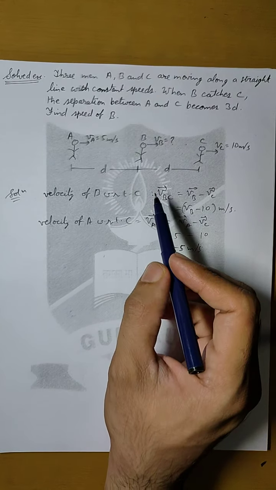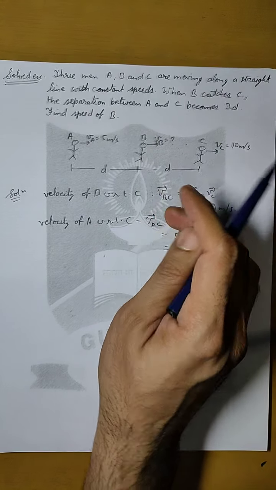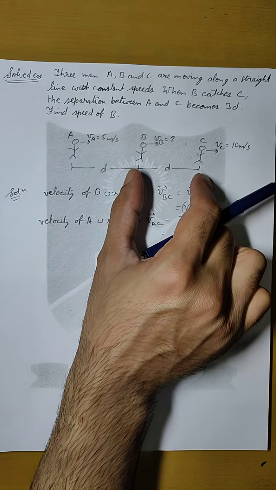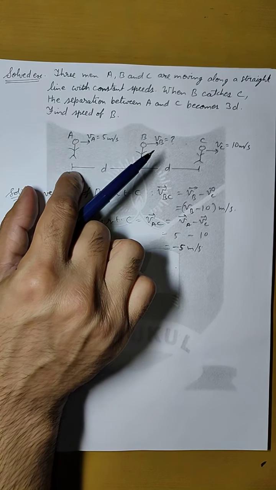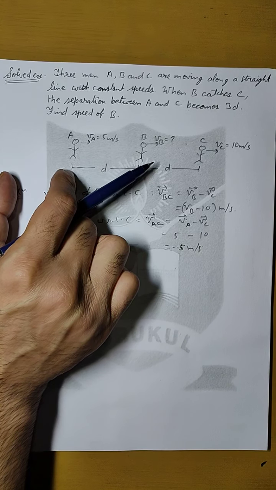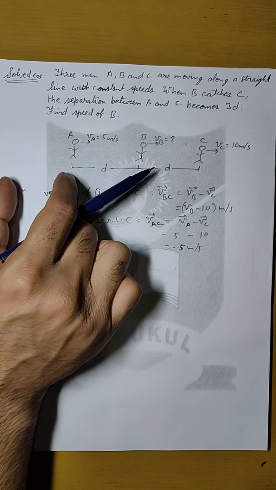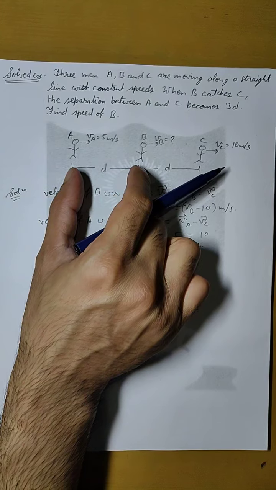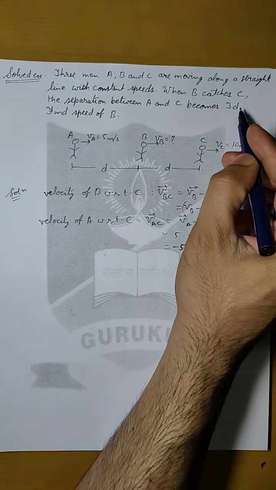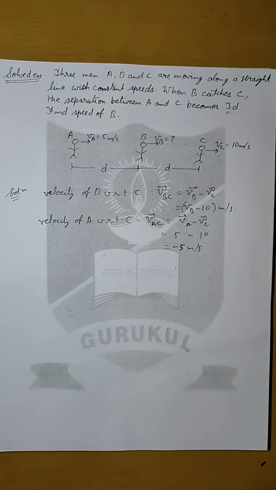So this means that in the time B covers distance D, A has moved back by a distance D. So now the distance between A and C is D plus D plus D, which is 3D as given in the question.